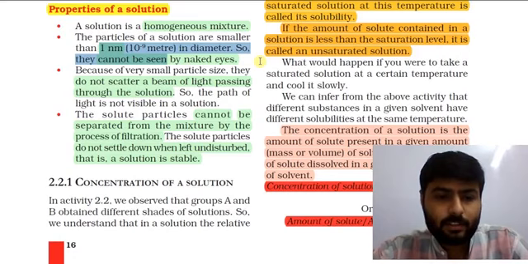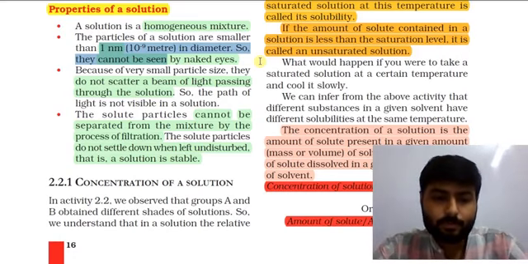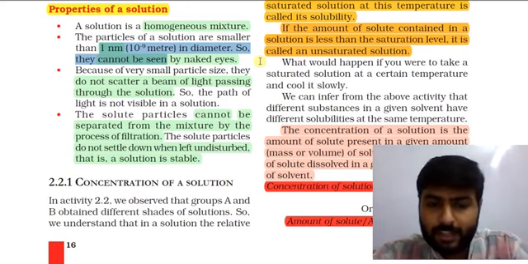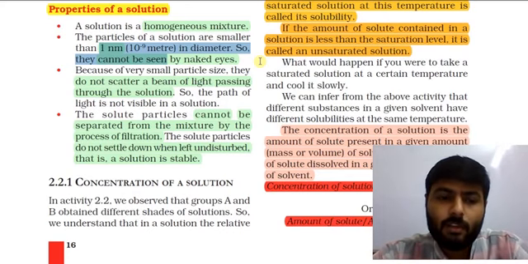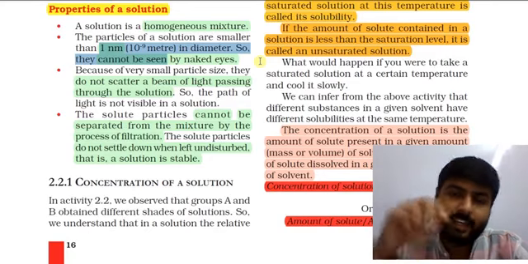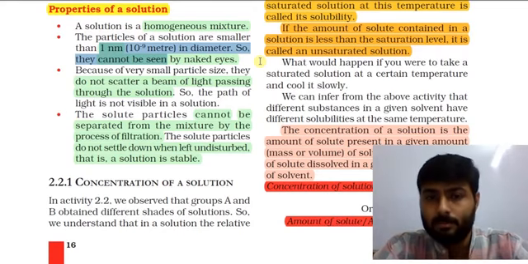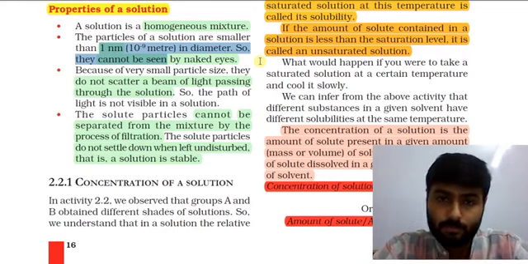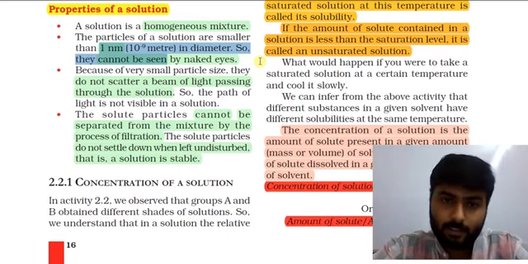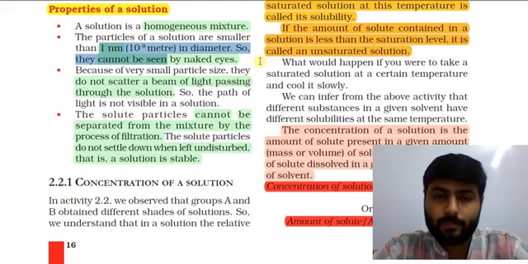That is filtration, but the particles of solution cannot be separated by filtration. For example, if you take water, add sugar in it and stir it well, we now have a solution of sugar in water. Again, that is a solid in liquid kind of solution.